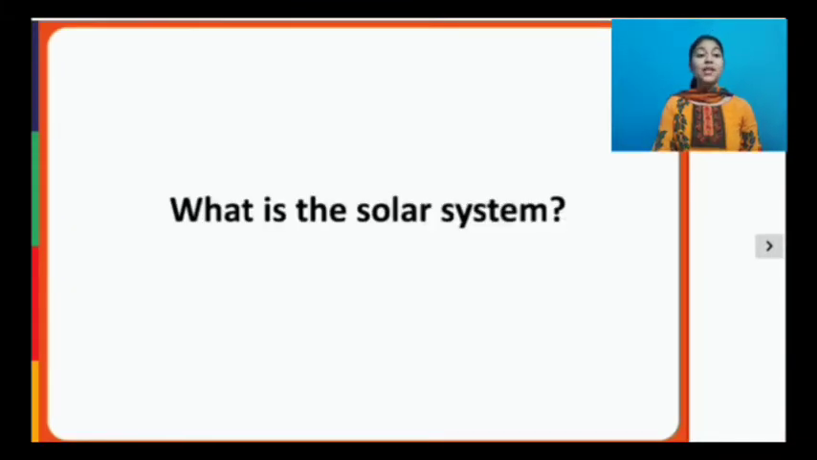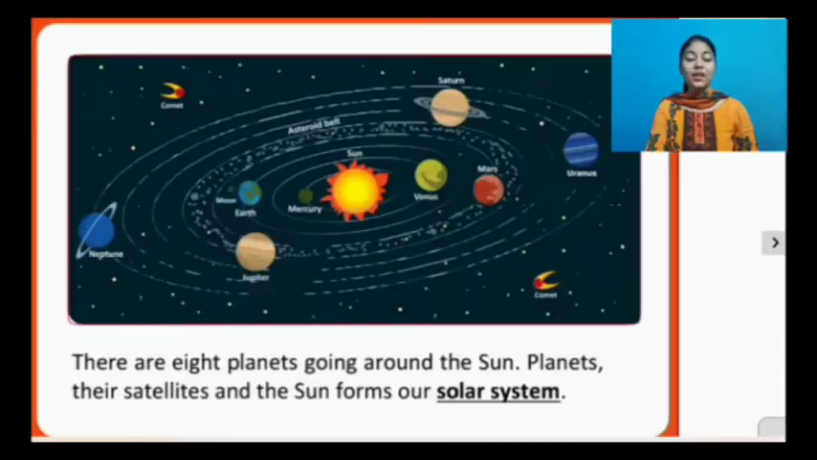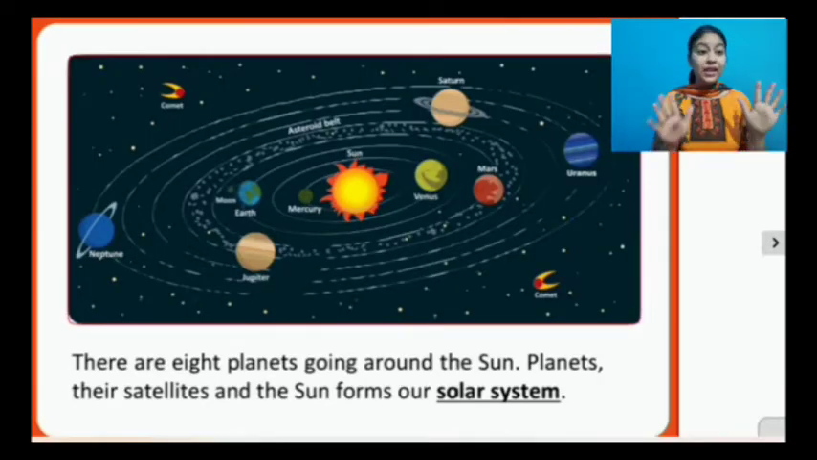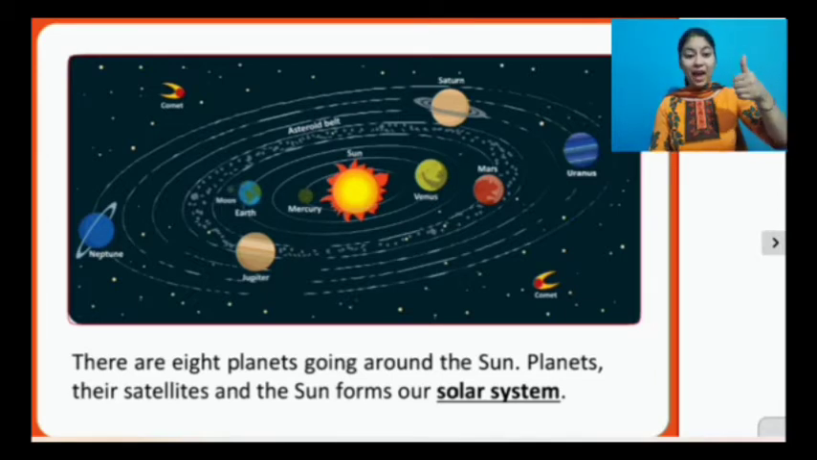What is the solar system? There are 8 planets going around the sun. Planets and their satellites and the sun form our solar system. So in the solar system, what all things are there? Planets, their satellites and the sun. They all together form our solar system.